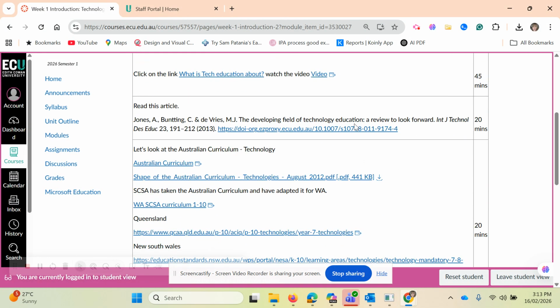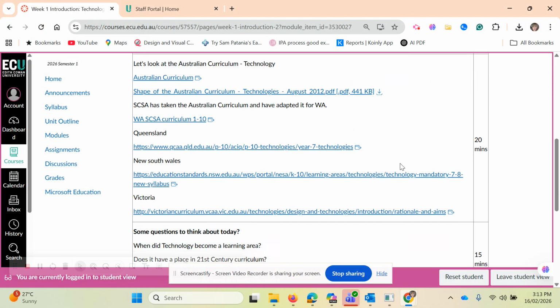This article is quite interesting. The International Journal Technology Design Education is actually quite a good journal, so you might want to have a look at that. Then I've got just getting yourself familiar with the curriculum, but don't get too hung up on that. We're actually going to delve right into it quite deeply after your first assignment, so don't get too stressed about this. But these are just some different links to go through.